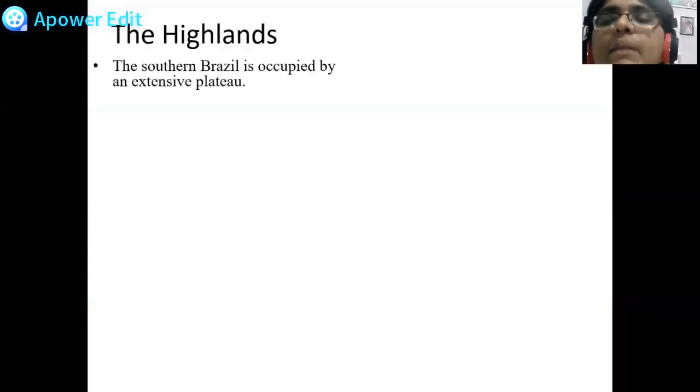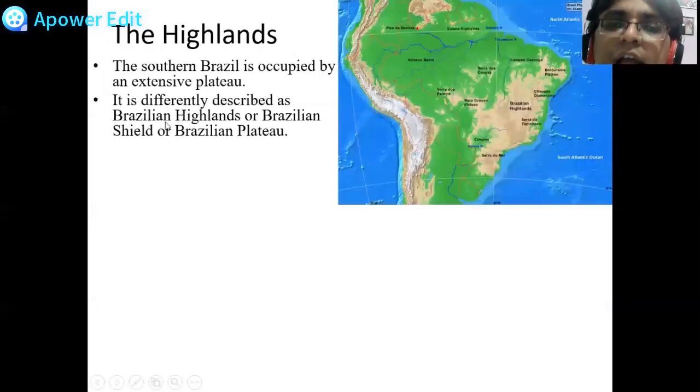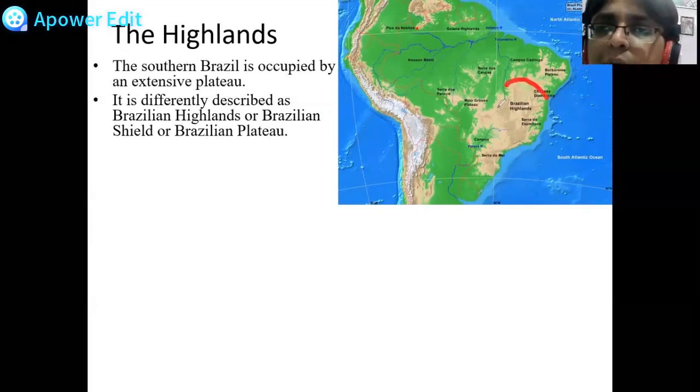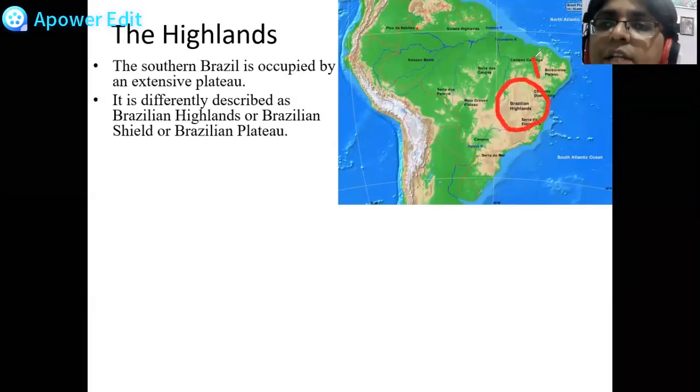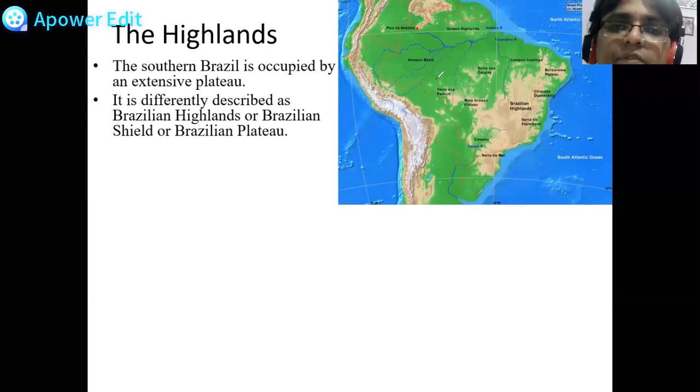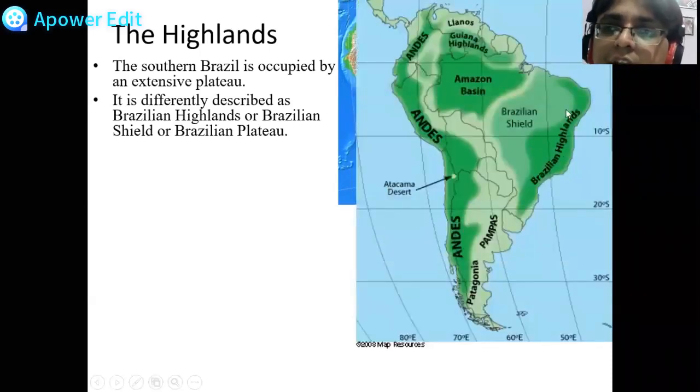The first topic is the Brazilian Highlands. The southern part of Brazil is occupied by an extensive plateau. It is differently described as the Brazilian Highlands, Brazilian Shield or Brazilian Plateau. So as you are able to observe, these are the Brazilian Highlands here, towards the eastern part. The eastern part of Brazil and the southern part of Brazil. So these are the two parts where you are able to see the Brazilian Highlands. The Brazilian Highlands cover this entire eastern part. Then the Guyana Highlands are here in the north.